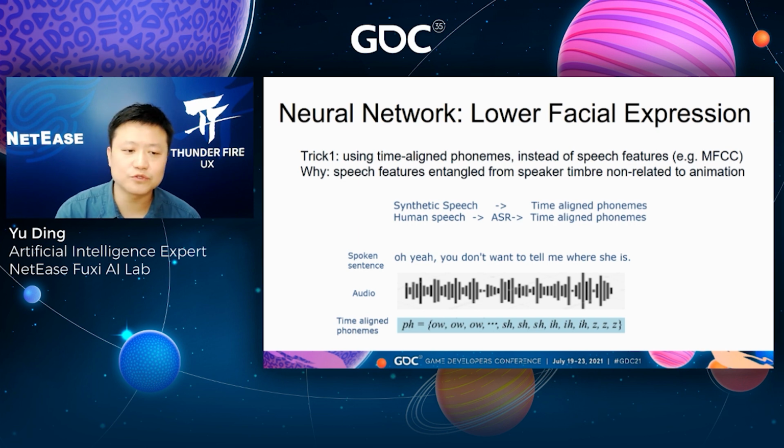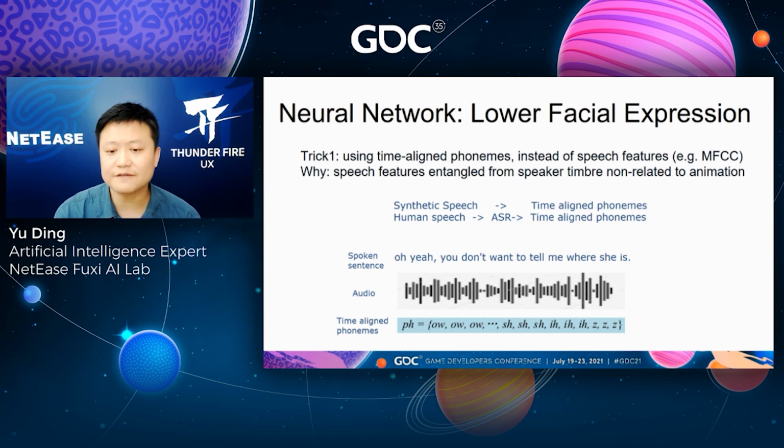We propose to use the uttered content like phonemes. Phonemes are absolutely unrelated to speaker-specific information. It is very easy to extract phoneme information with speech recognition tools from human speech. If using synthetic speech, phonemes can be obtained directly from the TTS. And here, I emphasize one more detail.